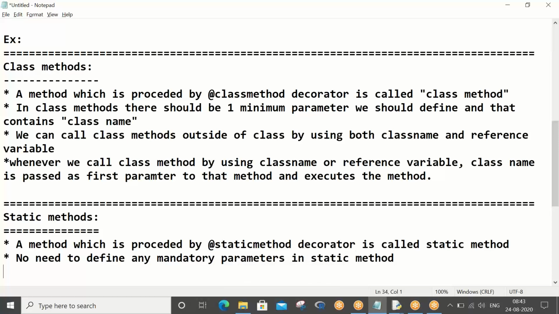This is the only method that does not expect any mandatory parameters for us. Like class methods, we can call these methods from outside of the class by using